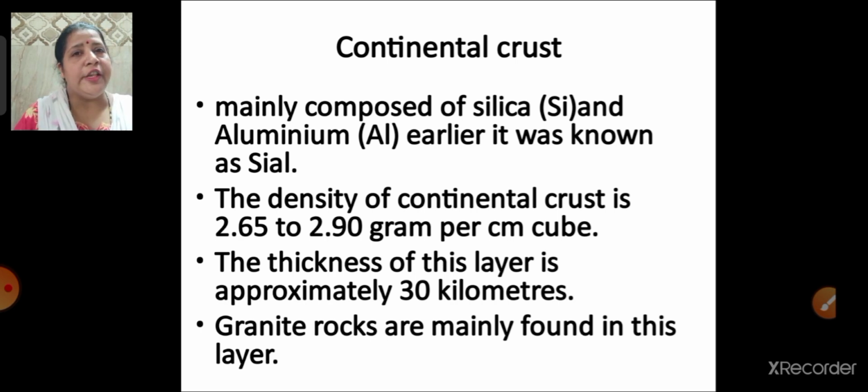Now, what is the density of this continental crust? The density of the continental crust ranges from 2.65 to 2.90 gram per centimeter cube. And the thickness of this layer is 30 kilometers. In this layer only we find the granite rocks. So this is called the continental crust. So what was continental crust known as earlier? Sial. Okay children.